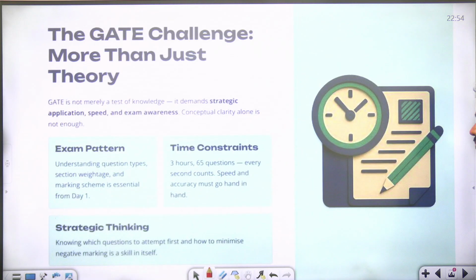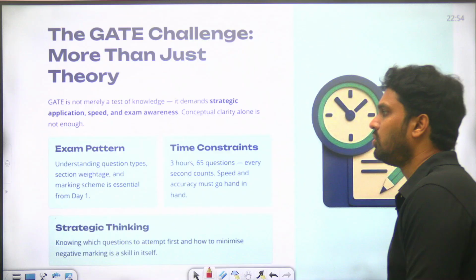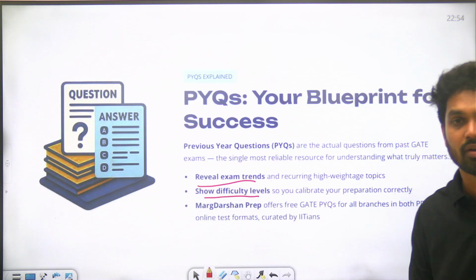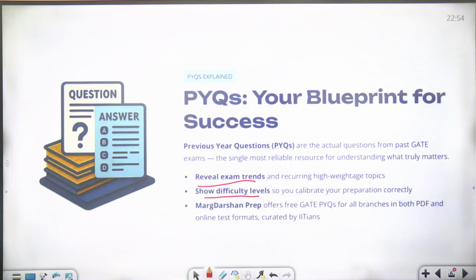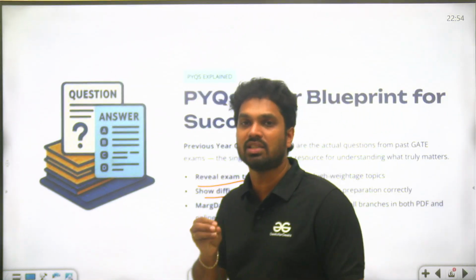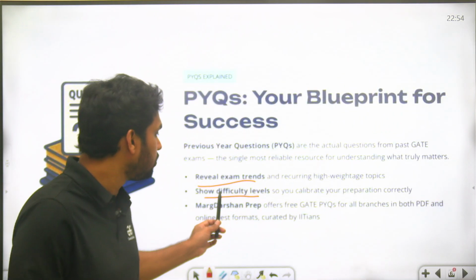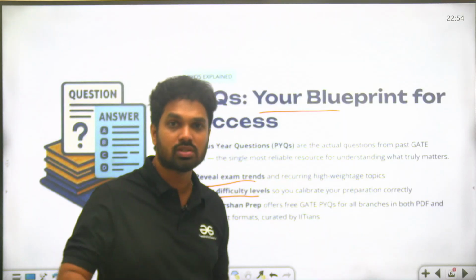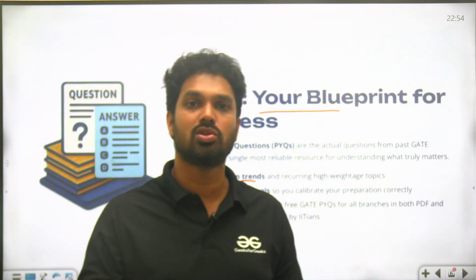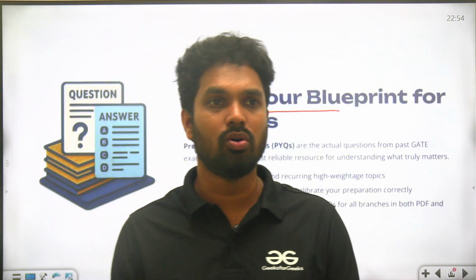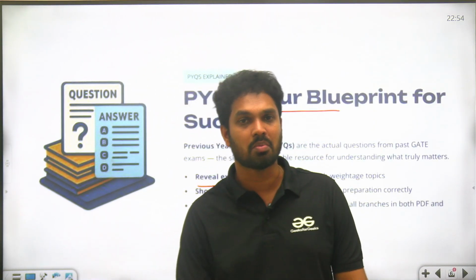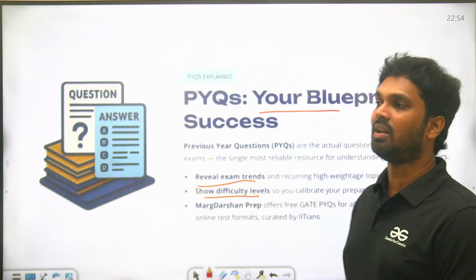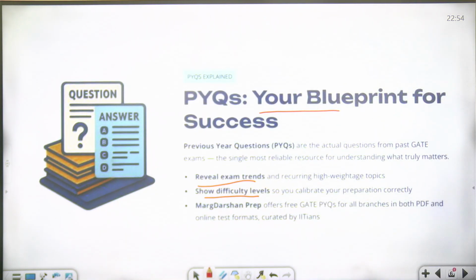So let's move further. You can see here the GATE challenge. You will understand the examiner's exam procedure, everything. So why PYQ? PYQ will tell you what the examiner is expecting from you, and it will also tell you the difficulty levels. This is definitely a blueprint for your success. If you want to succeed in the GATE examination, you must follow the PYQs. I don't see any person who succeeded in the GATE exam without solving the PYQs. Exceptions may be there for one or two people, but 99% I can say we cannot succeed without solving the PYQs properly.